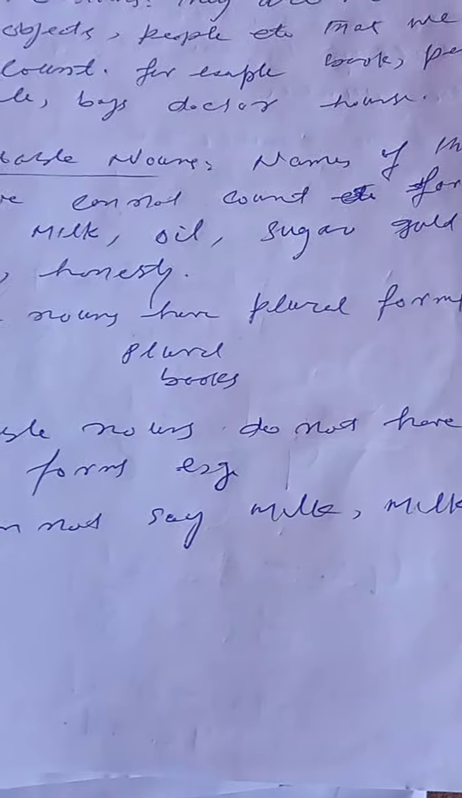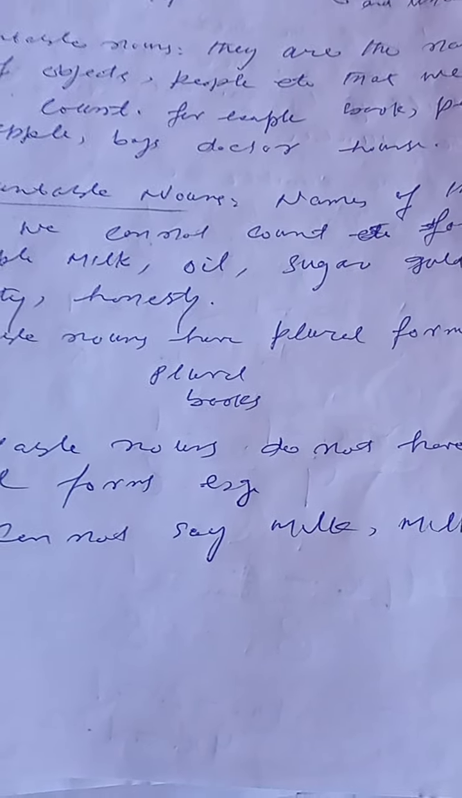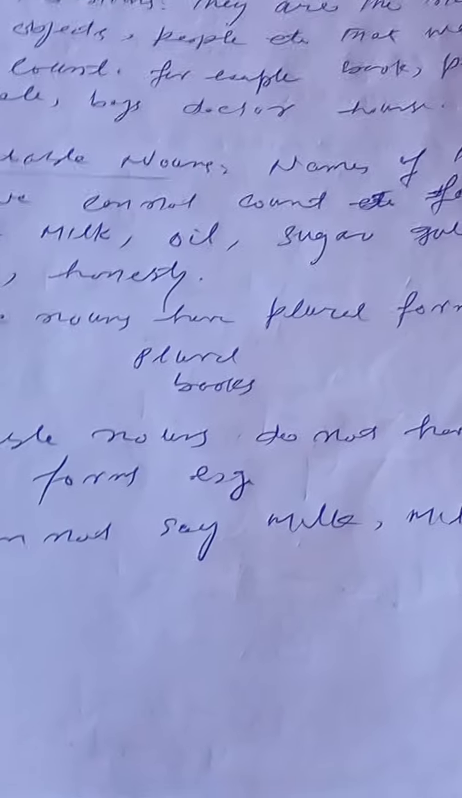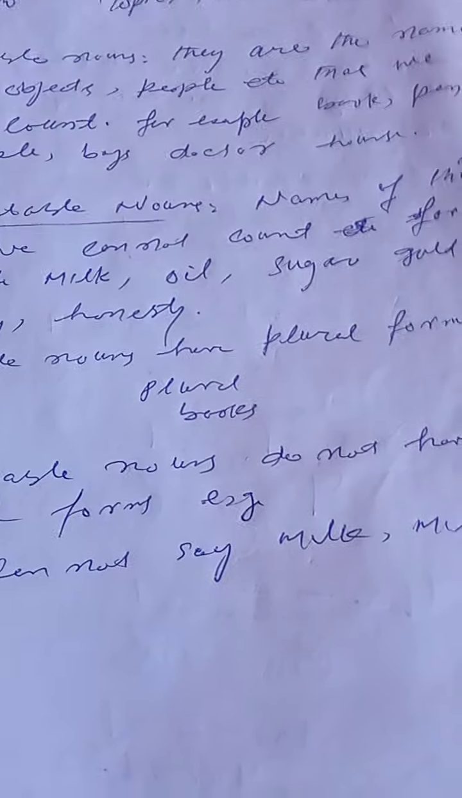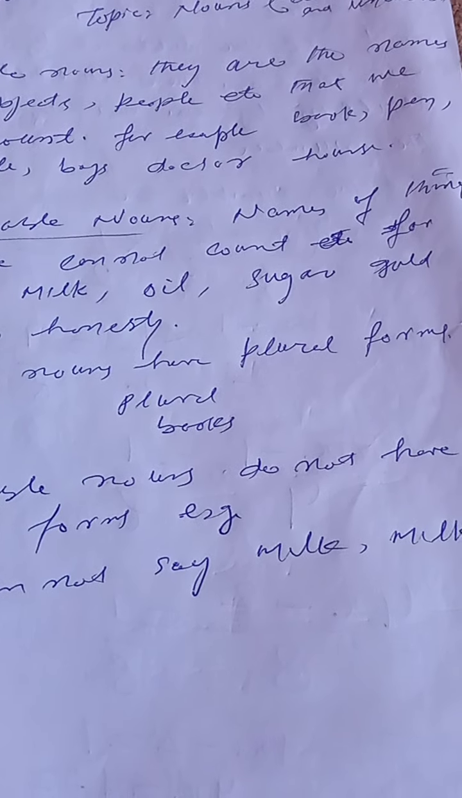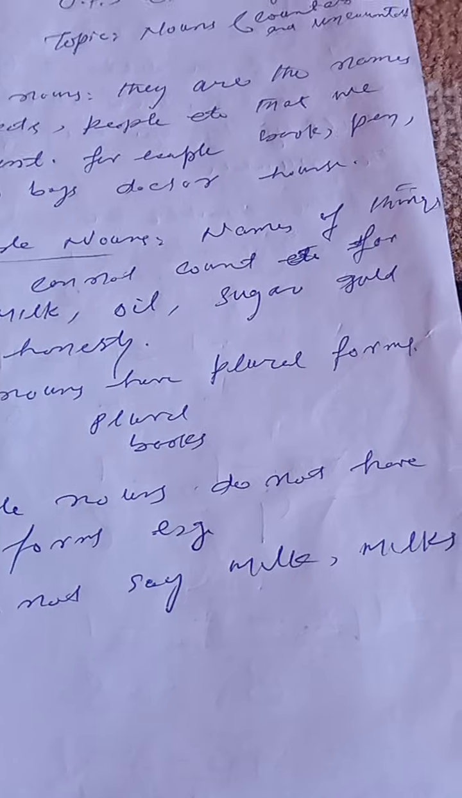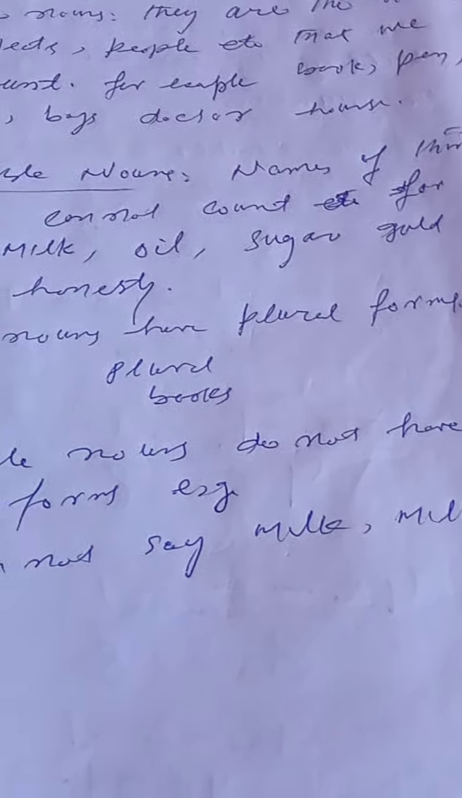So this was another classification of the nouns. I hope you must have understood nouns. We had different classifications of nouns, for example, the proper nouns and the common nouns. Then we talked about the abstract and collective nouns. Today we talked about countable and uncountable nouns.